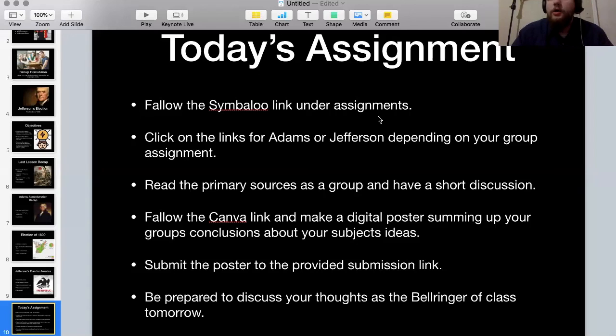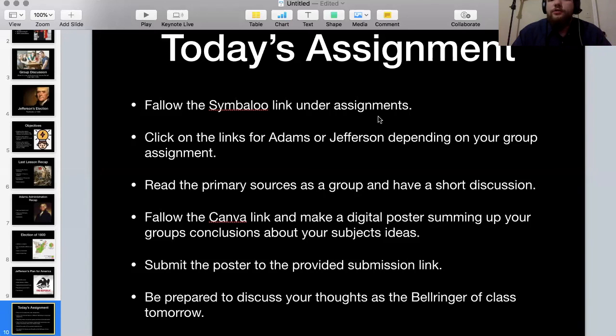So go ahead and enter your Symbalu link, and groups 1, 2, and 3, you will be doing Adams. Groups 4, 5, and 6, you will be doing Jefferson, okay? There should be 2 or 3 links for each of them, depending on which president you get.